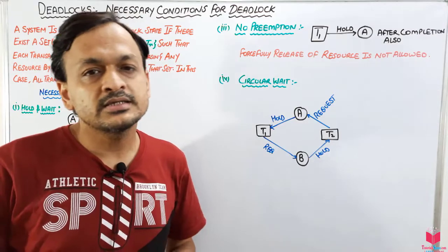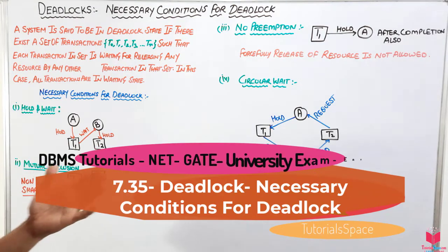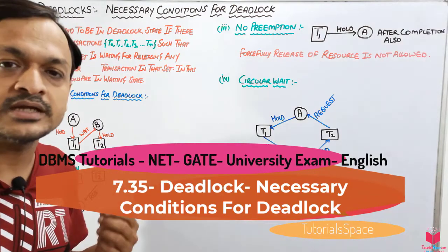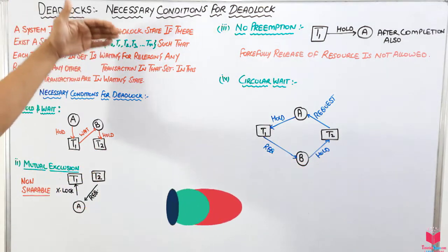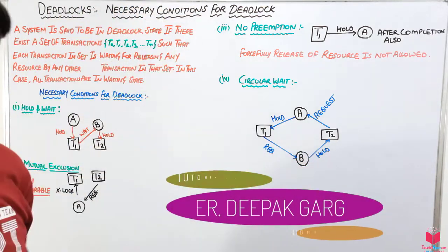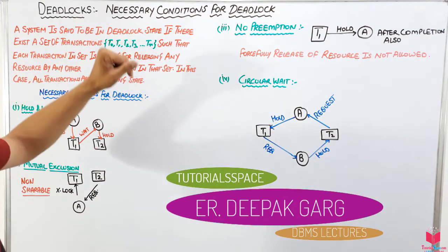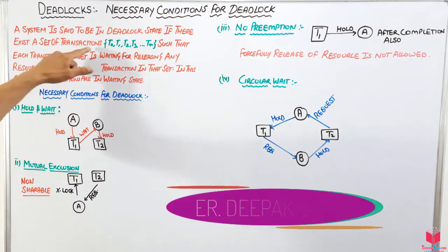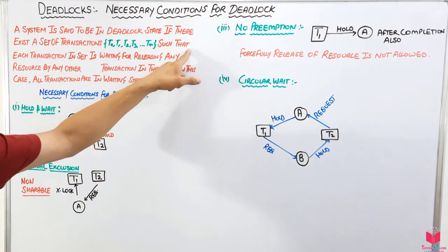Hello guys, today we will start deadlocks, and this is a new section which comes under transactions and concurrency control. So let's discuss what deadlocks are, and after that we will discuss the necessary conditions for deadlock. A system is said to be in a deadlock state if there exists a set of transactions such that, first of all, let's discuss this one.